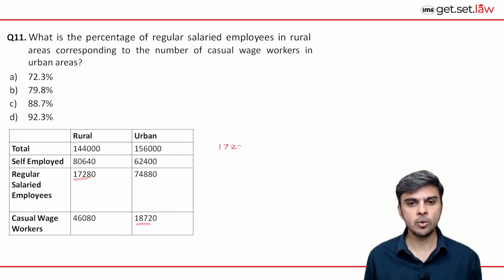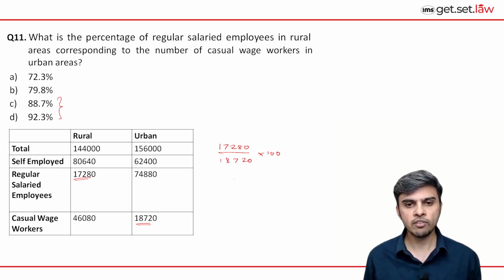So 17,280 is what percentage of 18,720. So if we look, the values are close to 17,000 upon 18,000. So it is very clear that it is very close to 90%, 17 by 18. We just need to check from option C and D whether it is greater than 90% or less than 90%.